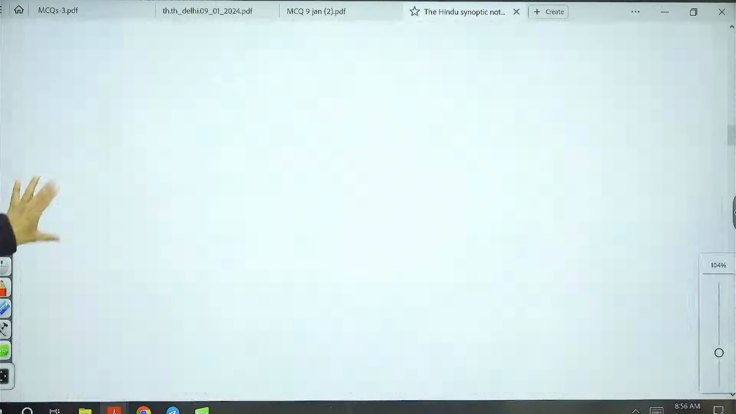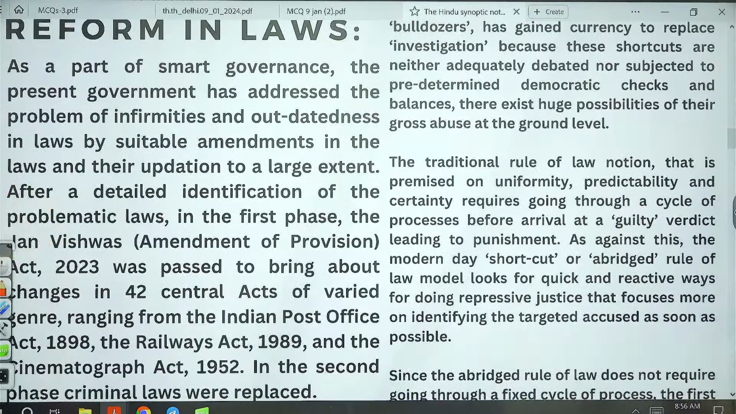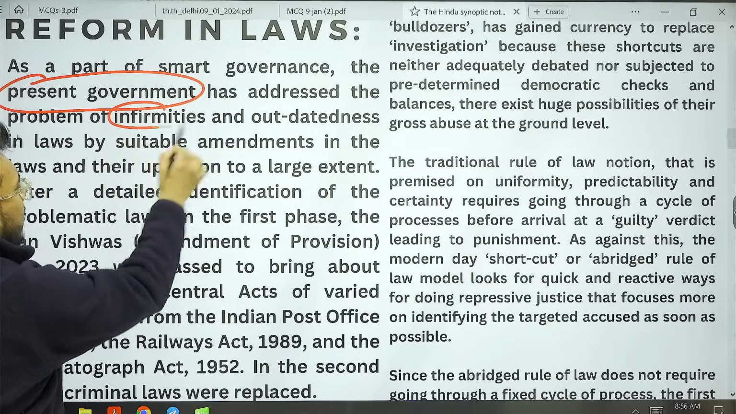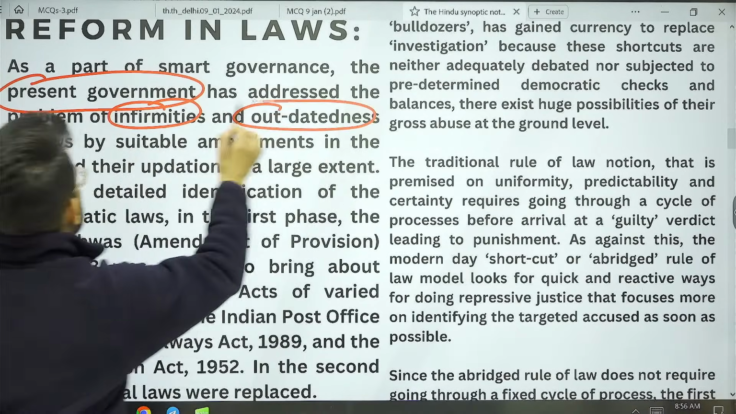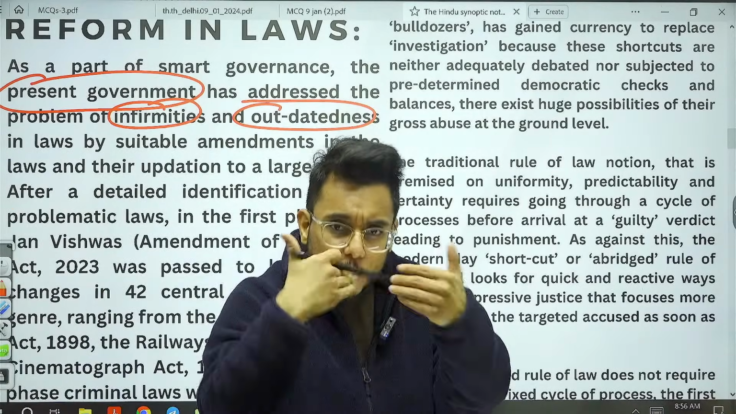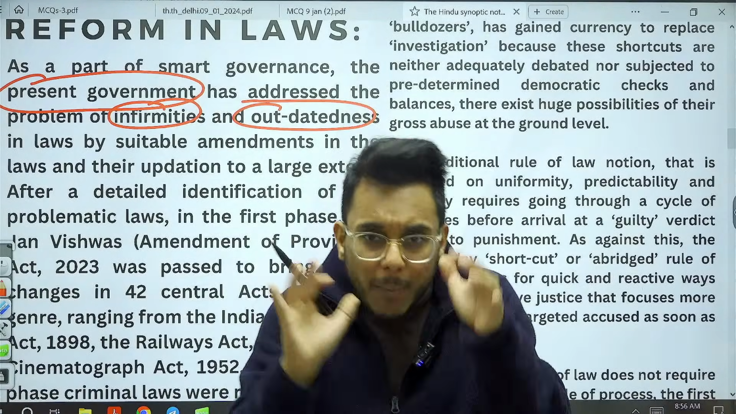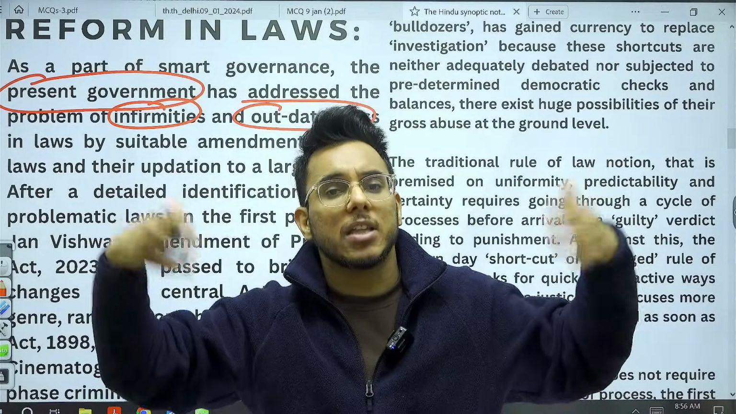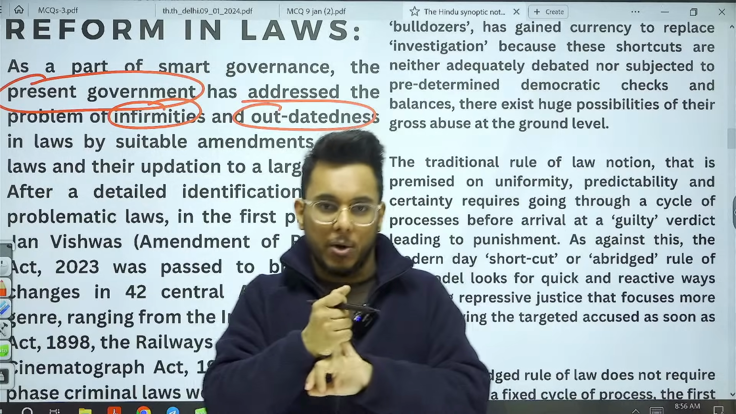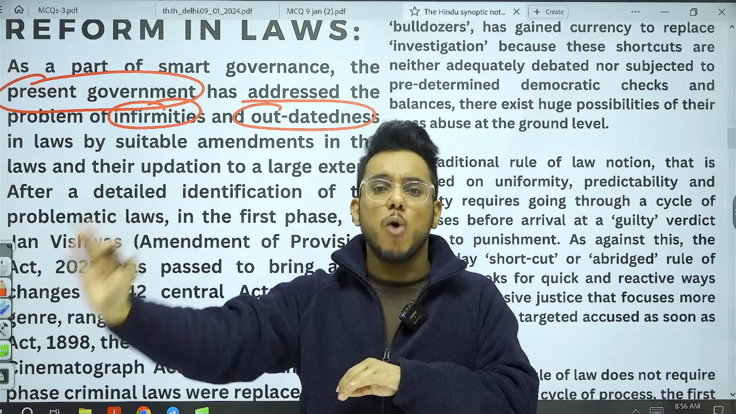Now, the article says that the present government has decided that there are certain infirmities and outdatedness in the law, and sometimes the law's usage is being molded by the enforcement agencies to serve their own vested interest. Understand this thing. So there are two types of problems in the law. Number one, infirmities and outdated law.